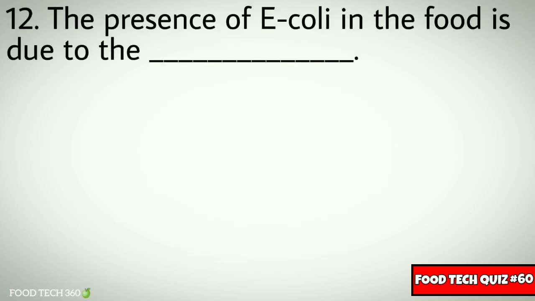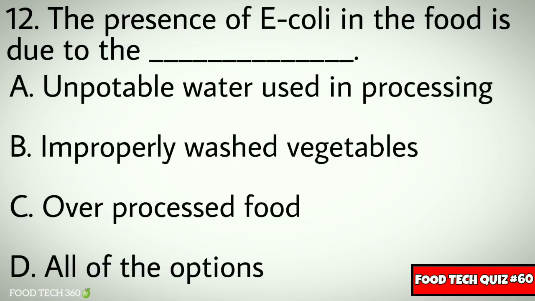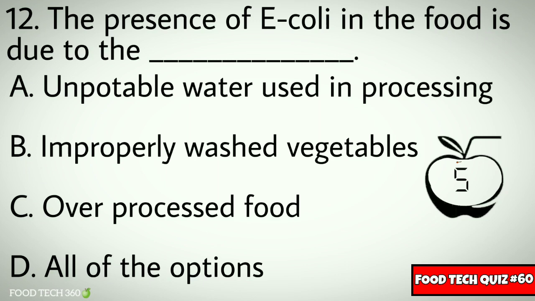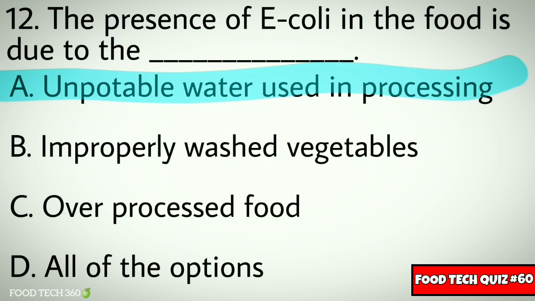Question number 12. The presence of E. coli in the food is due to dash. Options: A. Unpotable water used in processing, B. Improperly washed vegetables, C. Overprocessed food, D. All of the options. Correct answer: A. Unpotable water used in processing.